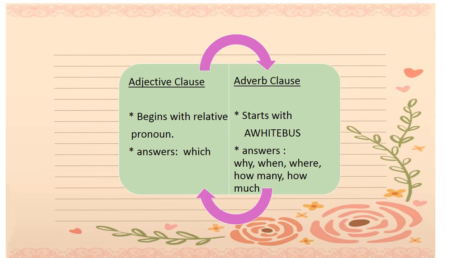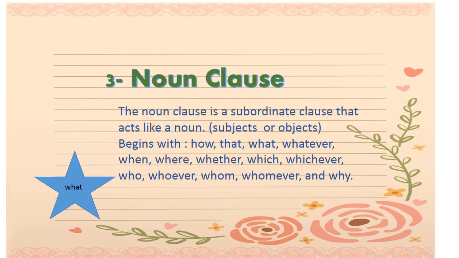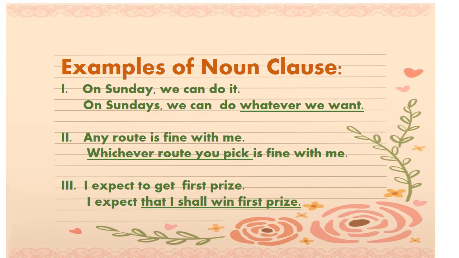Okay, now the noun clause is a subordinate clause that acts like a noun, or it acts like a subject or an object. It begins with how, that, what, whatever, when, where, whether, which, whichever, who, whoever, whom, whomever, and why. And the noun clauses answer what. Here are some examples of noun clause. On Sunday we can do it. On Sunday is an adverb.